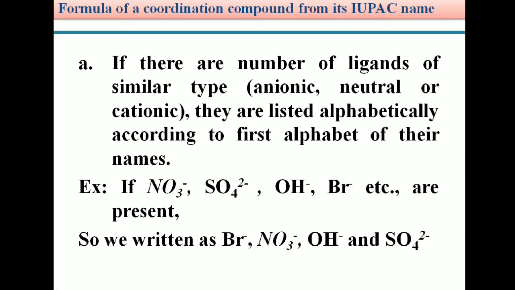According to alphabetical order, the letter B comes first. After that, N comes. Later, O comes, and finally S. So we follow the order Br minus, NO3 minus, OH minus, and SO4 2 minus. So based on the alphabetical order, we can write the ligands.